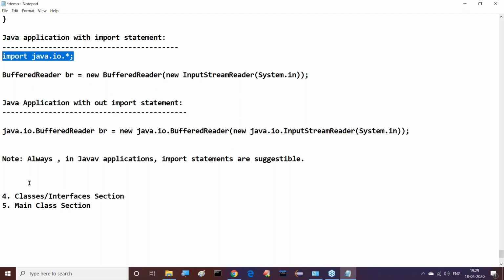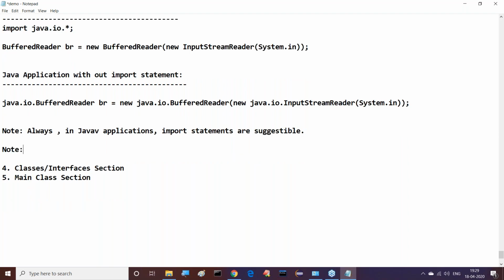Right, sir. Next one. After completion of this, I'm telling you one small note. All of you understand it clearly. The point is about Java files. In Java files, how many package statements are we able to provide? Now tell me, guys, how many package declaration statements are we able to provide here?